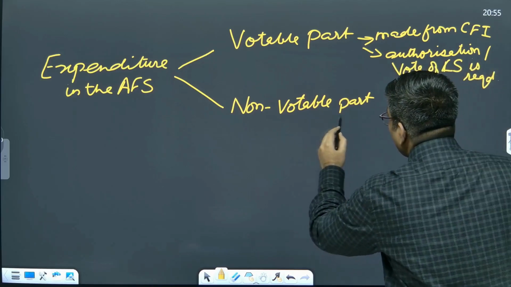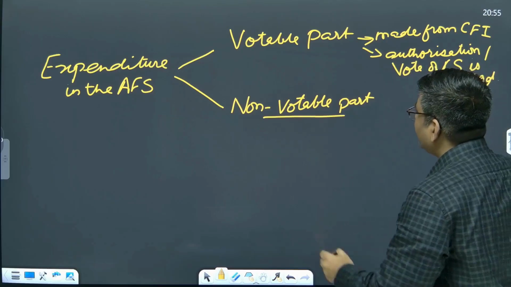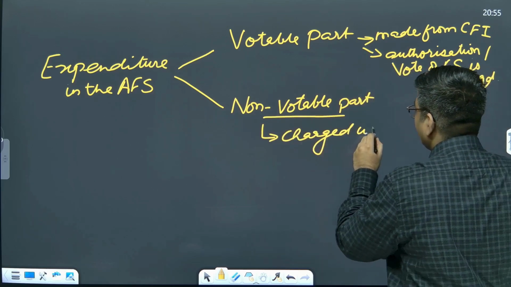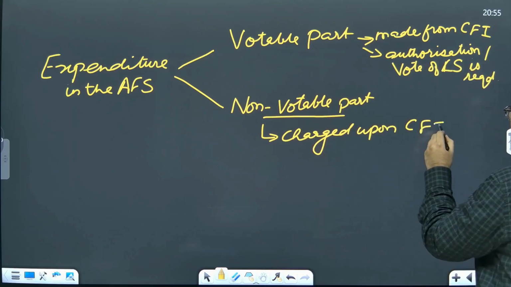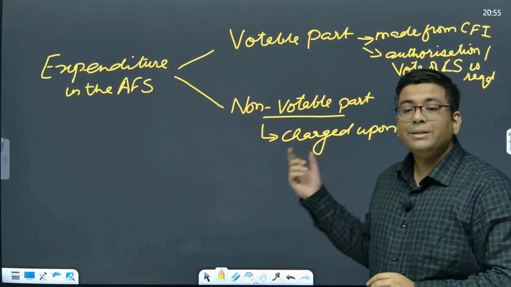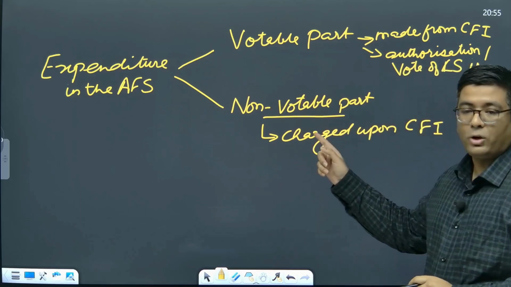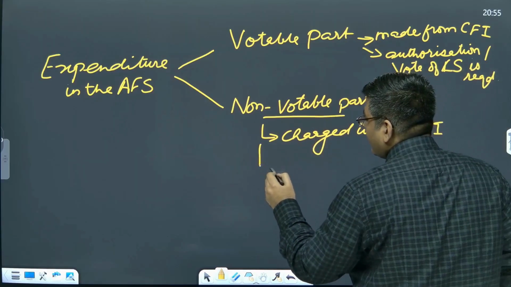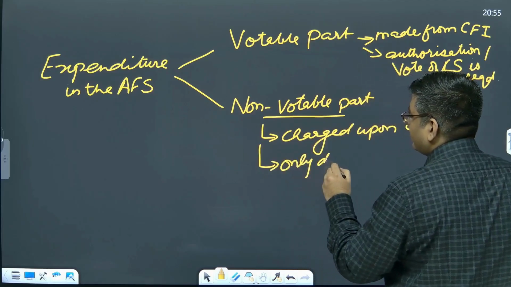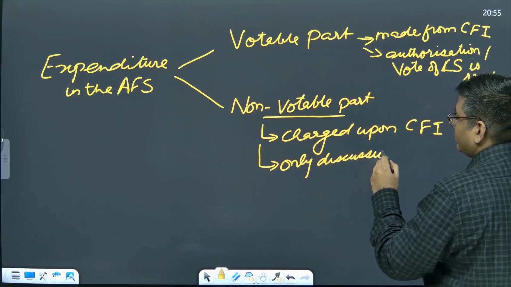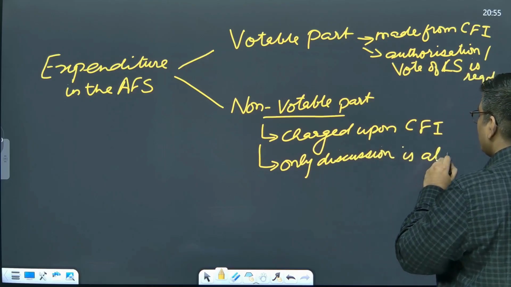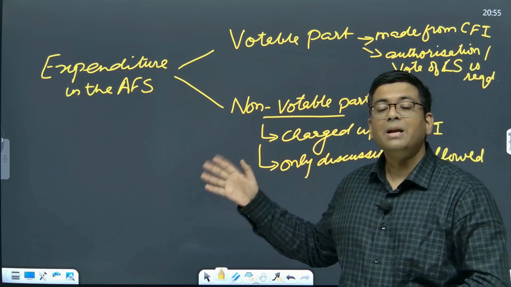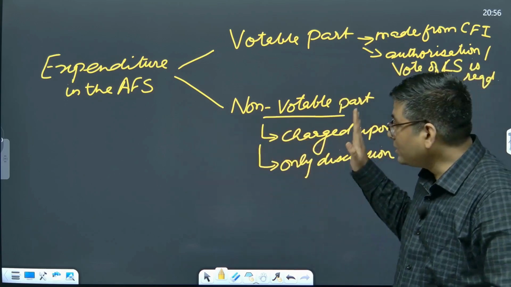Now there is a non-votable part of the expenditure as well. This is the one that we know as the charged expenditure, or charged upon the Consolidated Fund of India. So this is something which is going to be non-votable. This is something on which the parliament has only discussion. On this part only discussion is allowed. There is no other way of having any kind of vote. You may not agree with the expenditure that is to be made, but it is not going to be entertained. This money has to be given.